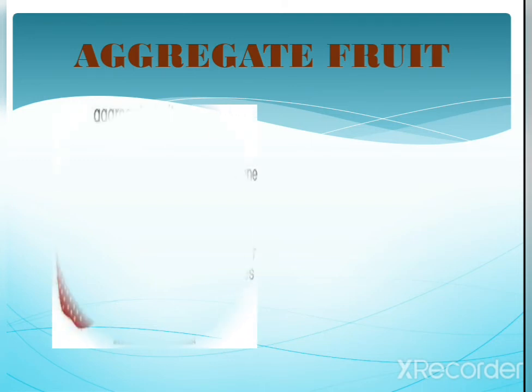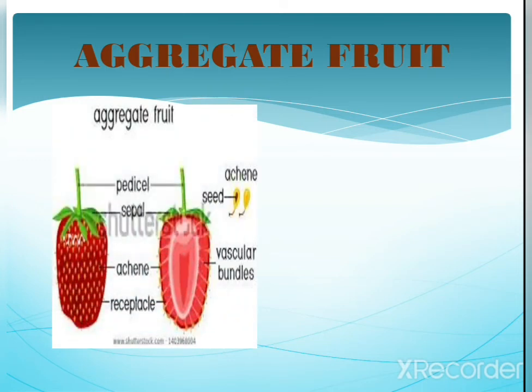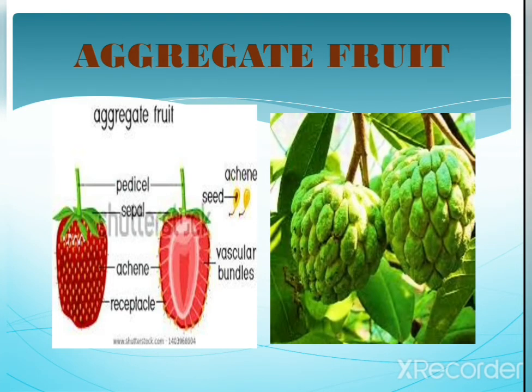Now, aggregate fruits, let's see what the examples are. You can see a strawberry here, and then this Annona squamosa, otherwise called custard apple. You can see the studs, just like compartments. Each one is a fruitlet. That means they develop from each ovary, and this is said to be the apocarpous condition.